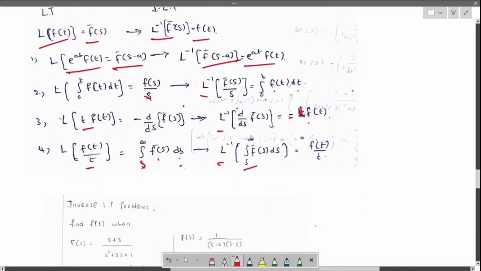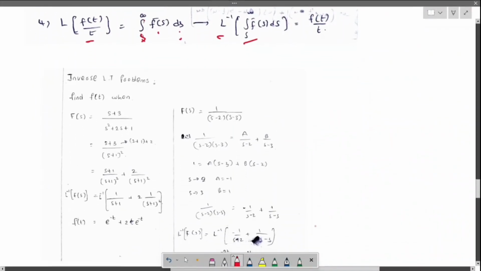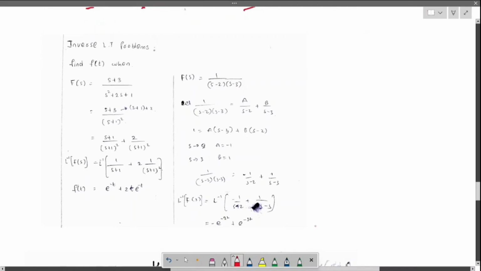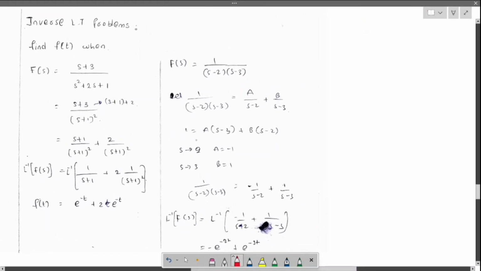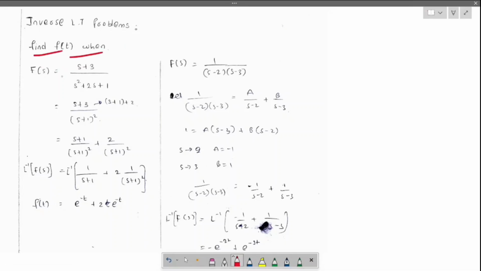Now let us see a few problems on inverse Laplace transforms. First, find f of t when f of s equals s plus 3 by s square plus 2s plus 1. This is a quadratic. When you simplify this, you get s plus 1 into s plus 1, simply s plus 1 whole square.